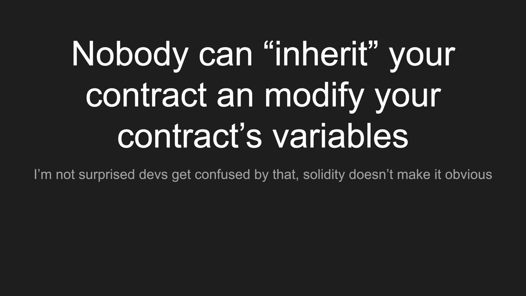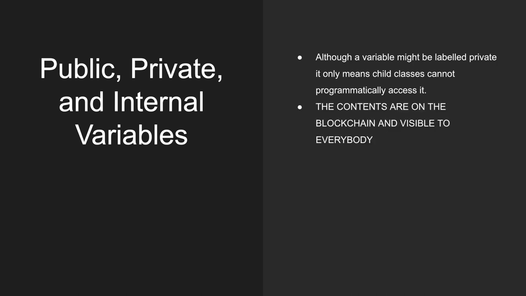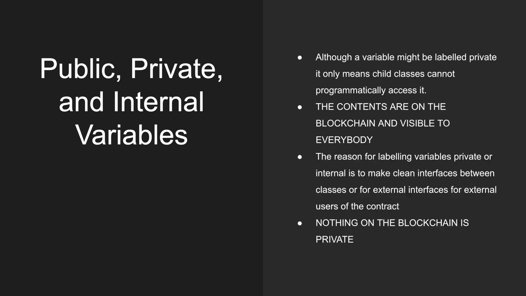The parent is always copied. But more importantly, private variables are not private. You cannot access them from the children, but the blockchain nodes have to be able to execute your transactions, which means they have to know what's inside of that private variable, right? So anyone can run a blockchain node and figure out what's inside the private variable. So don't put anything sensitive inside of private variables. This is just to make your interfaces cleaner between classes. And nothing on the blockchain is private, as a matter of fact, private variable or not. It has to be stored all over the world. So anything you put up there is stuck there forever.